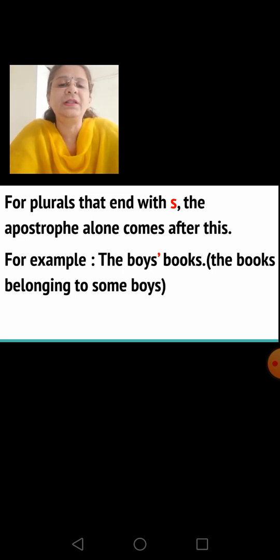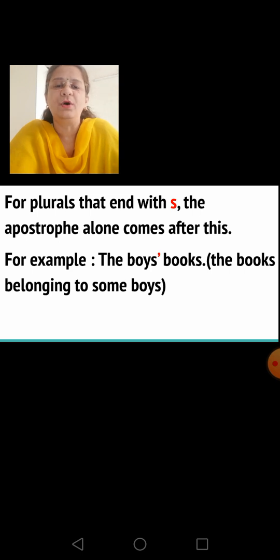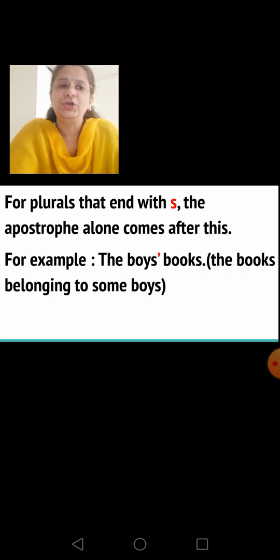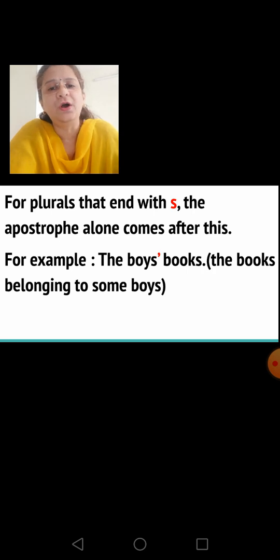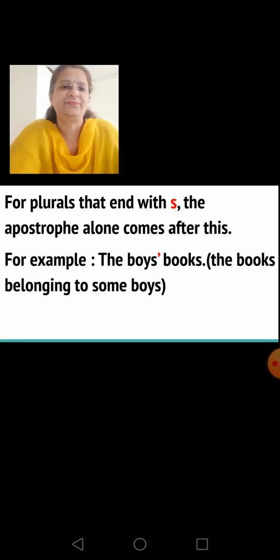For example, the boys' books, which means the books belonging to some boys. Now here children, boys, B-O-Y-S, is itself a plural word. But since it ends with S, you will only put the apostrophe. You will not write the S.